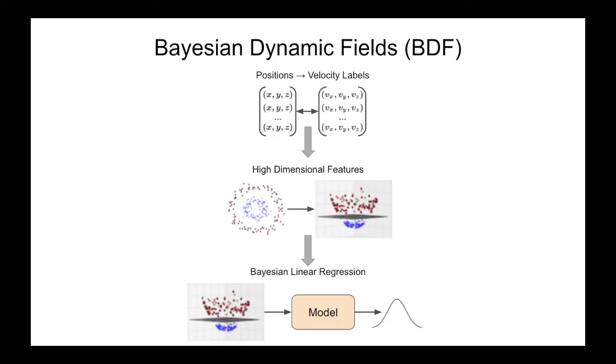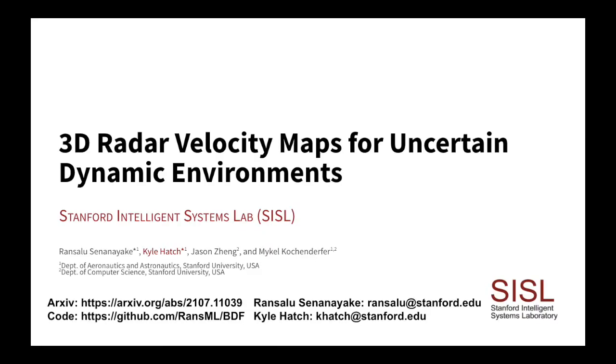Okay, in summary, we presented our method, Bayesian dynamic fields, to model velocity in 3D space. The model that we learn is represented as a continuous function that can be queried at arbitrary resolutions. Our method learns to not only output mean velocity predictions, but to also output variance to reflect the uncertainty of those predictions. We demonstrate on several datasets that our method achieves similar performance to Gaussian process-based methods while only requiring a fraction of the runtime.